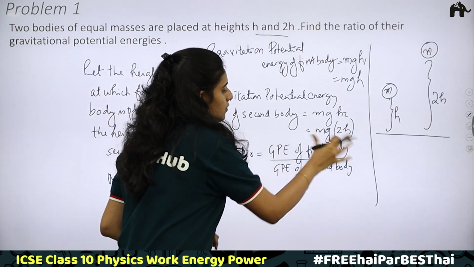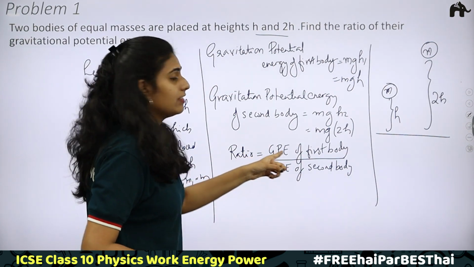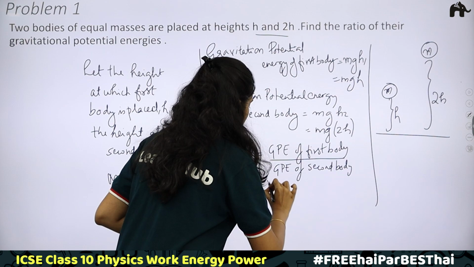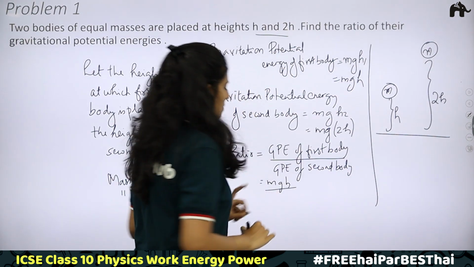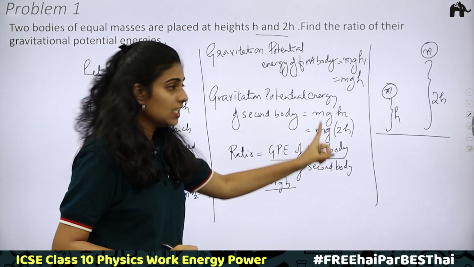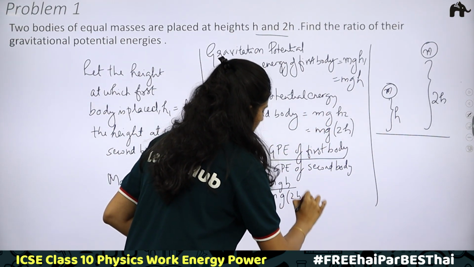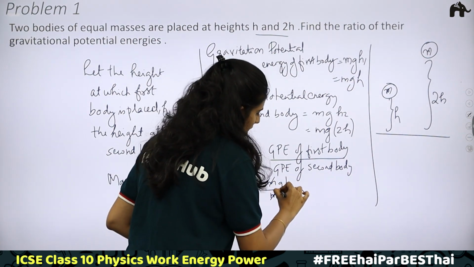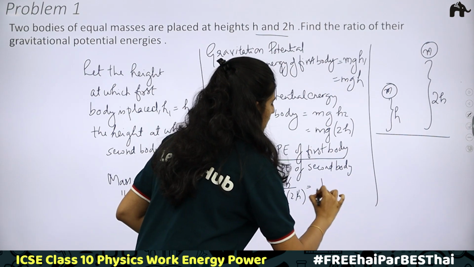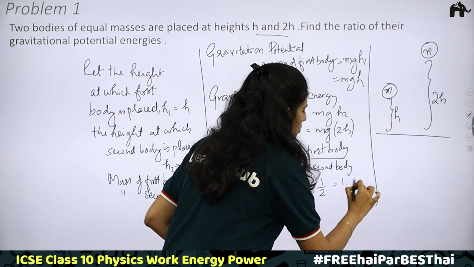What is gravitational potential energy of first body? mgh, divided by gravitational potential energy of second body, which is mg into 2h. Here m can be cancelled, g can be cancelled, h can be cancelled. So the ratio is 1 by 2, which can be written as 1:2.